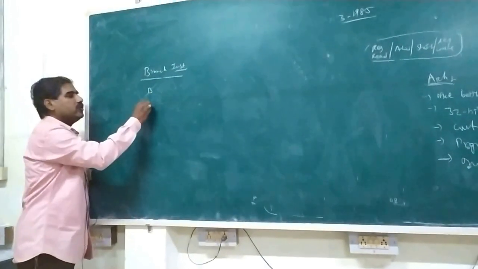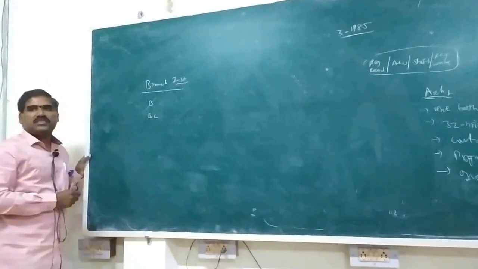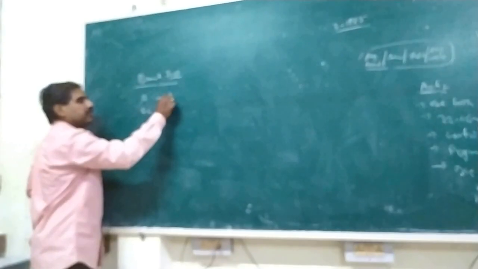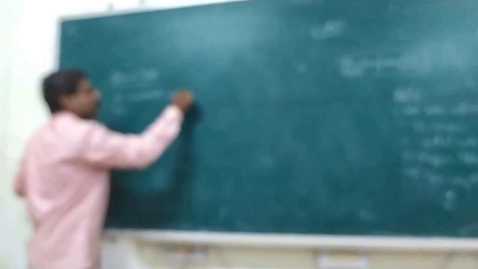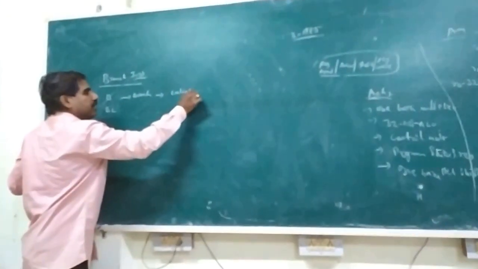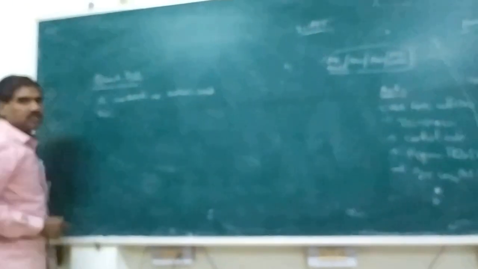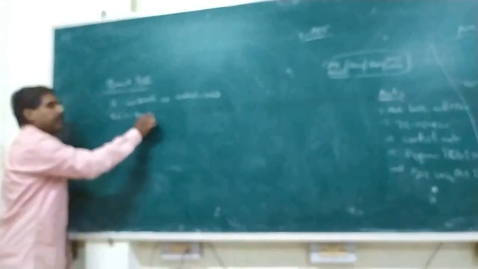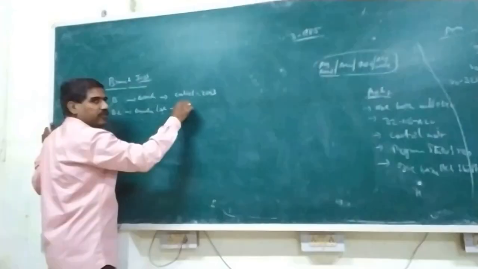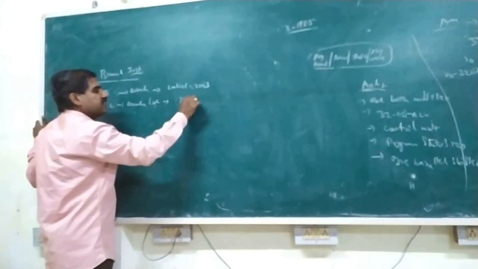We have only two types. First one is B, meaning branch, its name. It simply indicates a label, nothing but an address like this, 2003. Another one is BL, nothing but branch link. It is used to follow with the branch as well as an address.